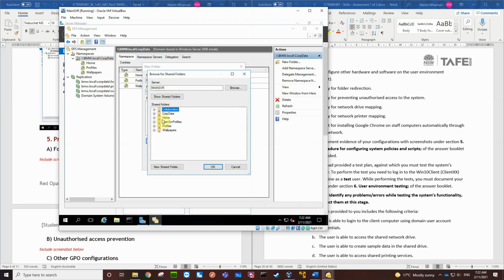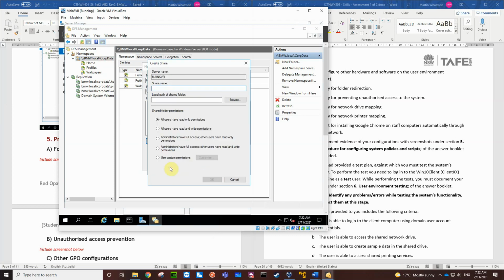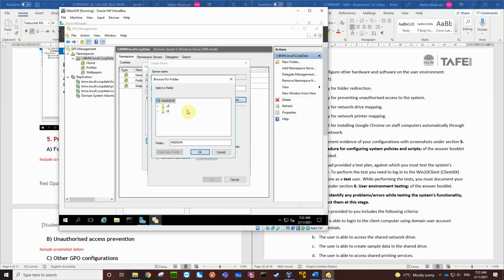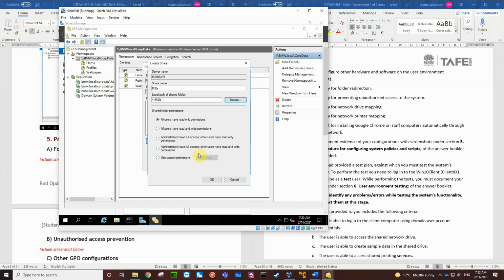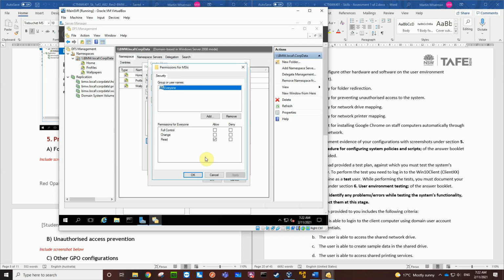Browse, main server, new shared folder, MSIs, path, drive R, and make a new folder, call it MSIs. Custom permissions. Now MSIs are going to be read-only for authenticated users, because all they're going to do is, the MSI is a Microsoft installer, so this is for us to install software.